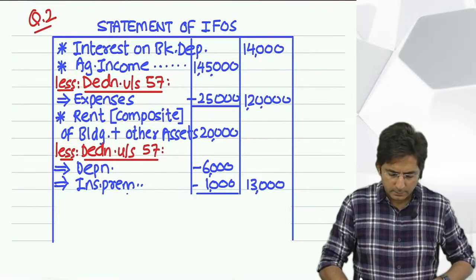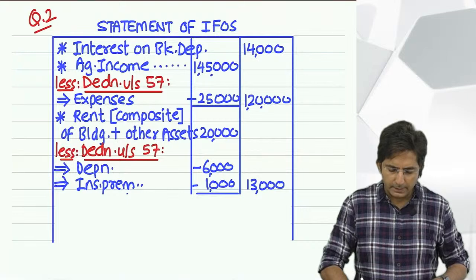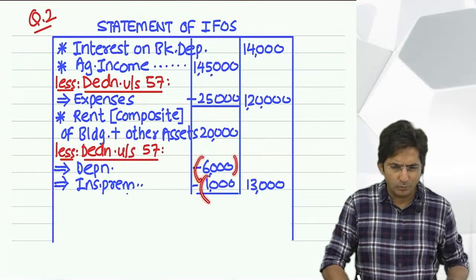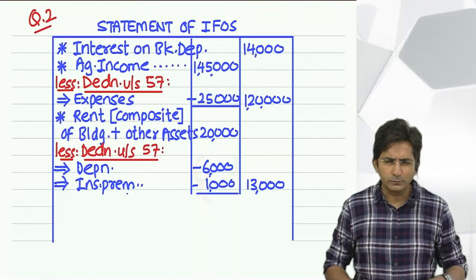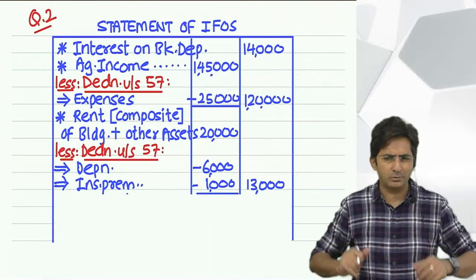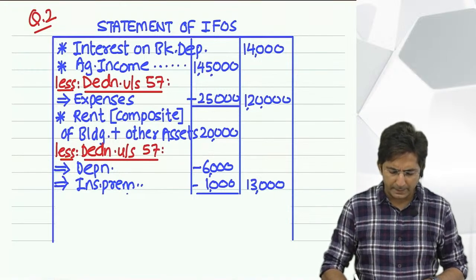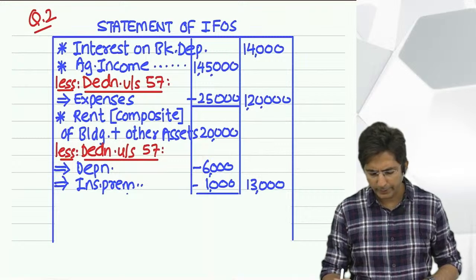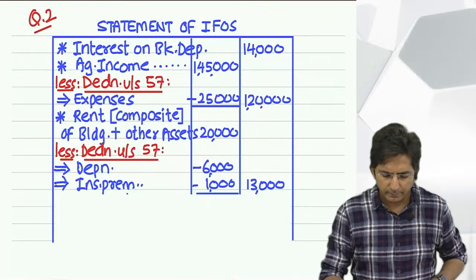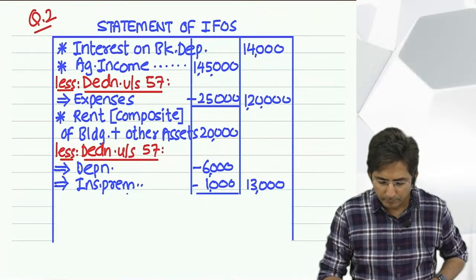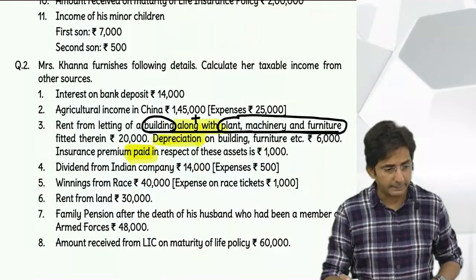Yes. See, some students have a doubt that instead of writing minus sign, can we put bracket? Yes, you can do. See, these are very normal rules which we do in accounts, in tax also. To represent minus amount, you can put it in bracket also. That is also okay. Okay. So this is rent. Then done that thing.